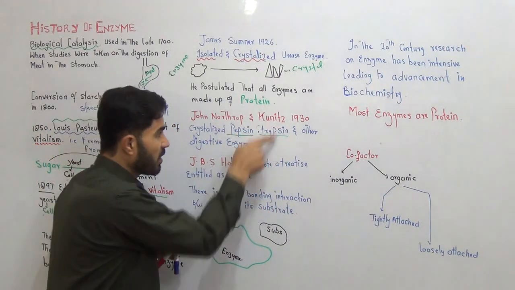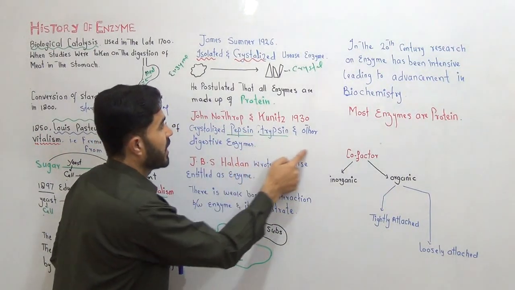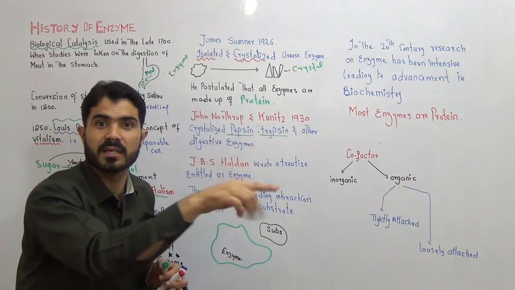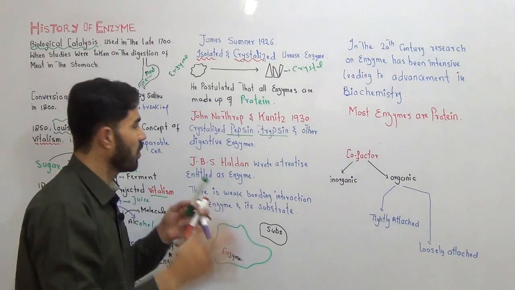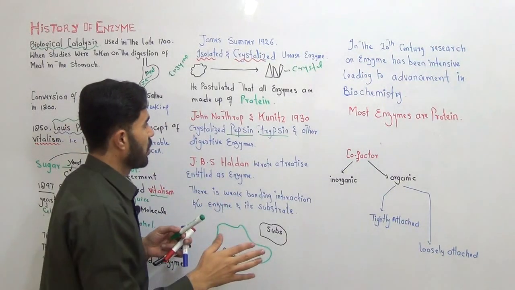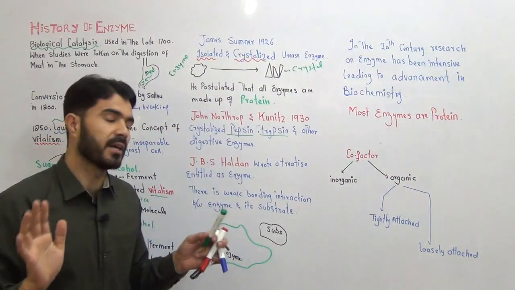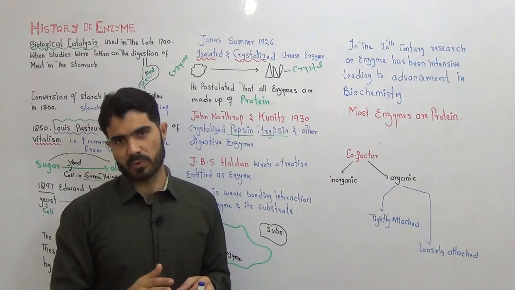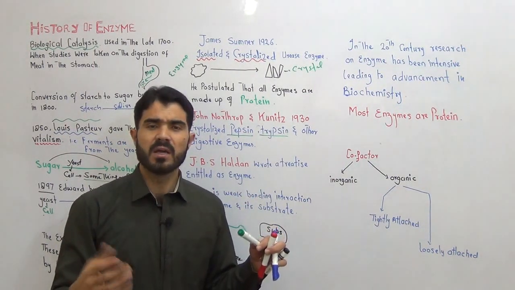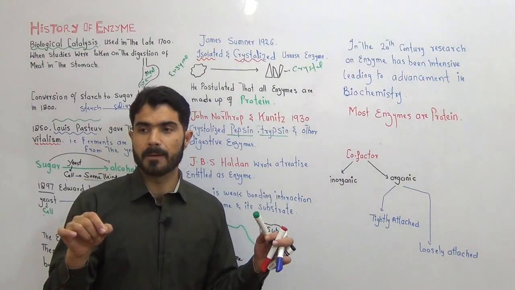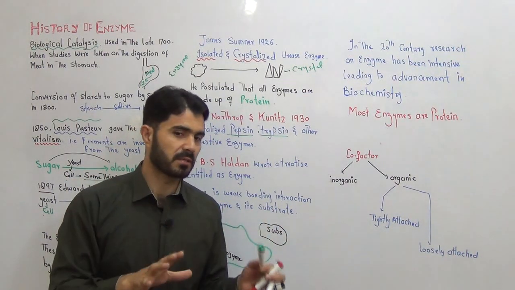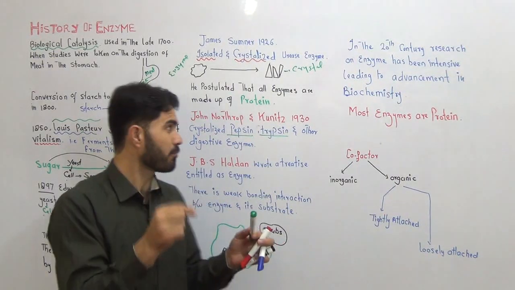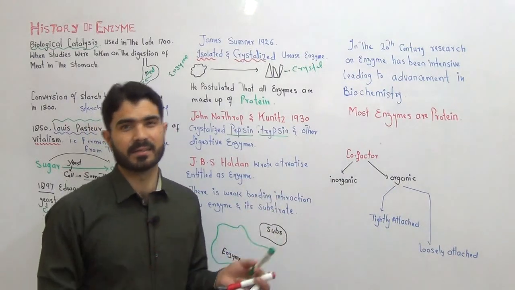So after their work, finally they had to accept that yes, Mr. James Sumner was saying right. He was right. He was saying that all enzymes are made of protein. So finally an idea came: okay, all enzymes are made of protein. This is just a statement that nowadays a student of class 9th is well aware of, that yes, all enzymes are made of protein. So this statement came for the first time to us in 1930.